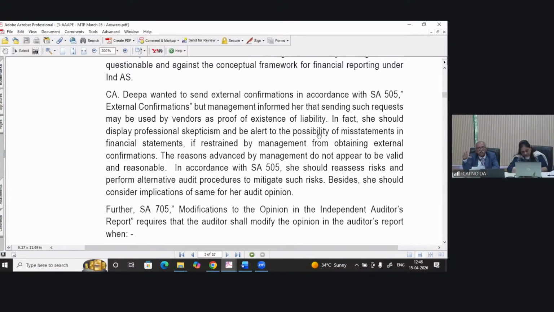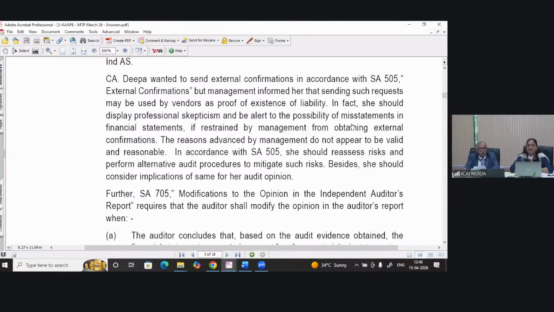If the entity could have taken one of the three courses available to it, if it could have settled the loan, transferred the obligation to a third party, or replaced the obligation, the auditor would not have objected. Why is the auditor objecting? Because it is a unilateral act of the company to write off the liability and convert it into income. That is why the auditor is objecting and asking the entity to confirm its creditors as per SA 505.